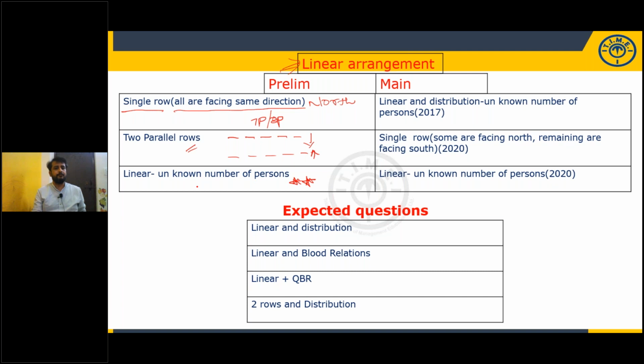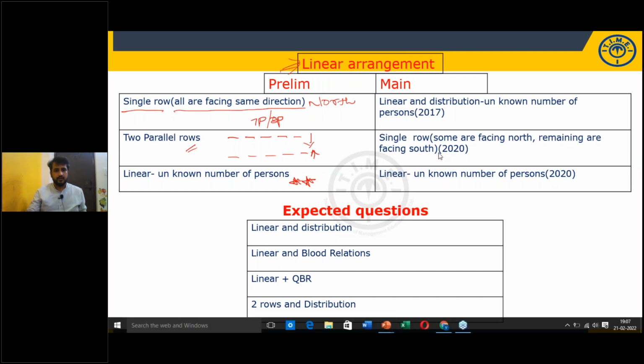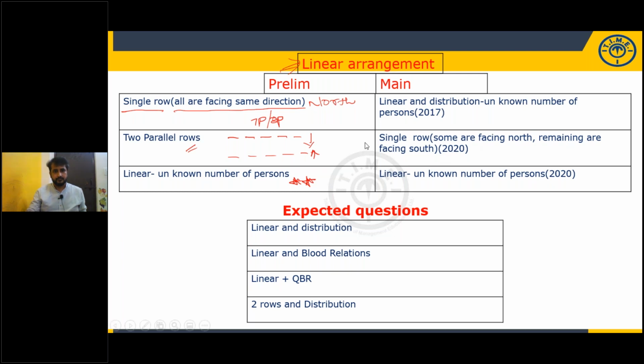And this is a new question type, unknown number of persons. They won't mention the number of persons. We have to identify the number of persons. Linear, unknown number of persons, very important and easy also. They will give you a very easy level.